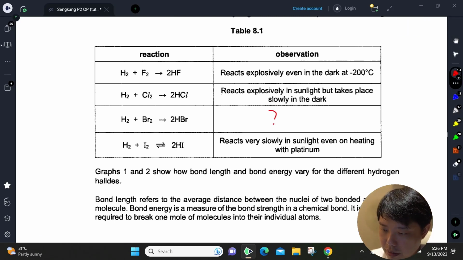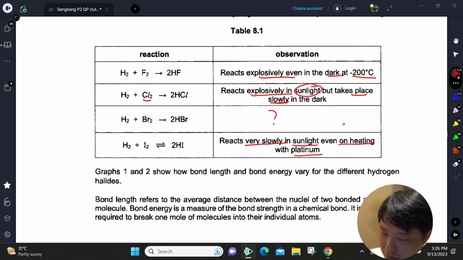Basically, there is a trend. This is explosive even in the dark, minus 200, low temperature in the dark, reacts explosively. And then we have chlorine, reacts explosively with sunlight, takes place slowly in the dark. So the next one, if we see, it reacts very slowly in sunlight. So probably in sunlight, it can react moderately, I would say. But in the dark, the previous one was slowly, and then this one is slow even on heating with catalyst.